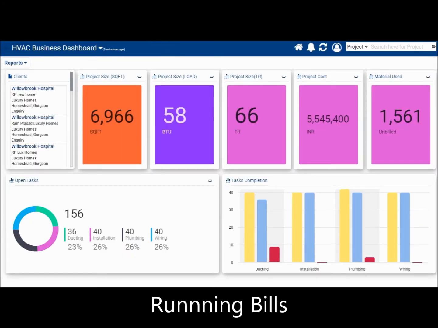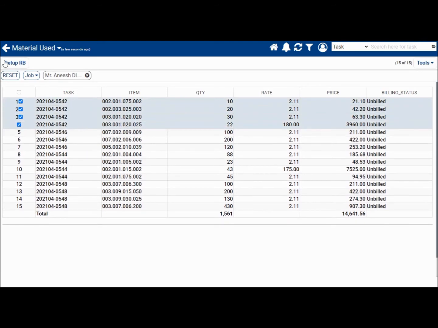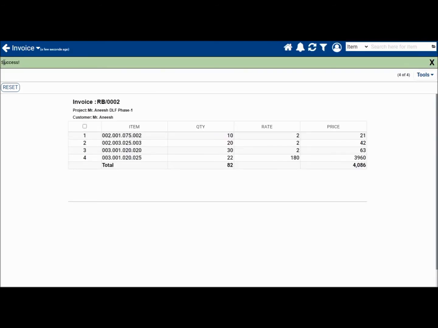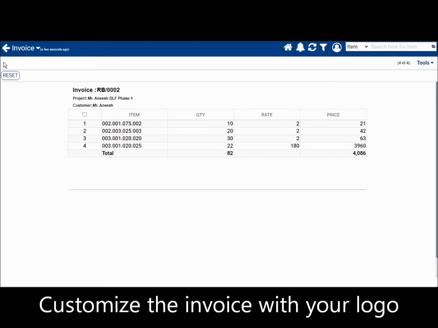On OpteriX, generating running bills is easy and reliable. Total billed and unbilled material is presented here. Just select the items you wish to bill and click. The running bill is ready. It can be customized to a format of your choice with your company logo, etc.